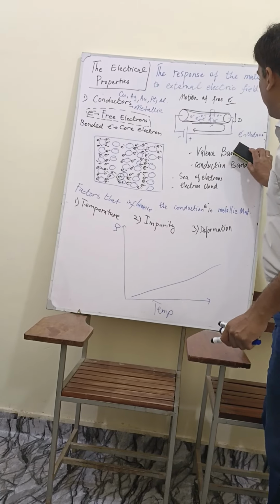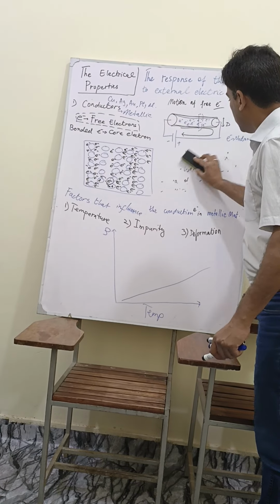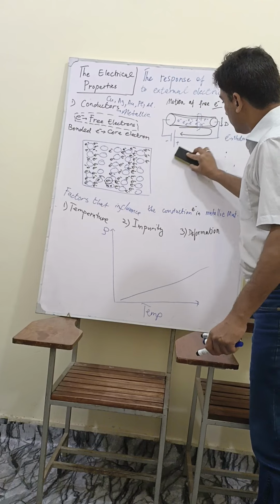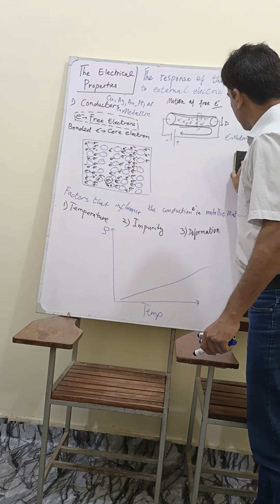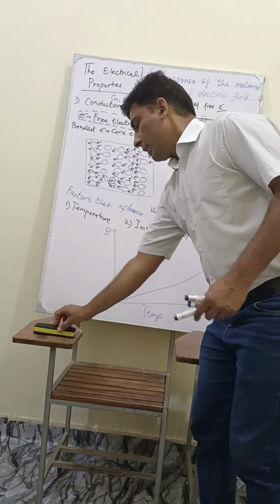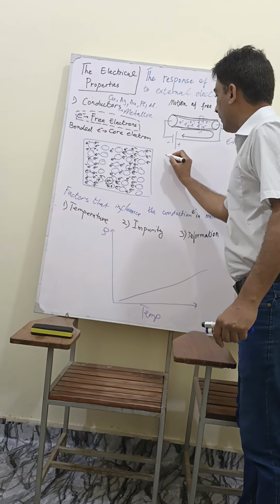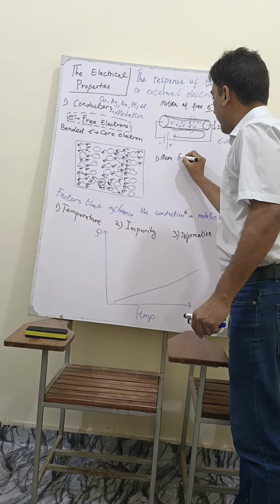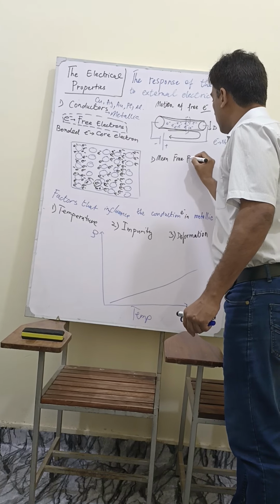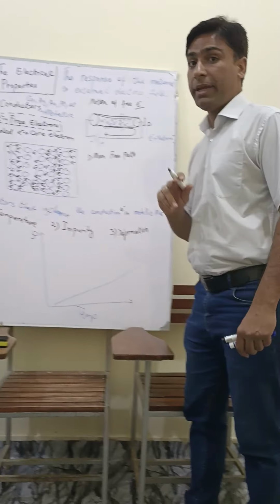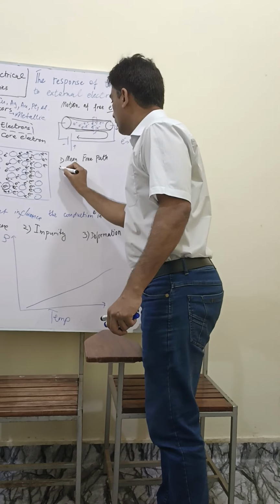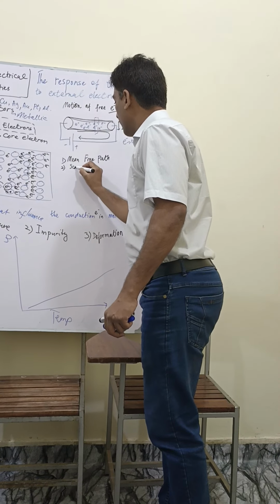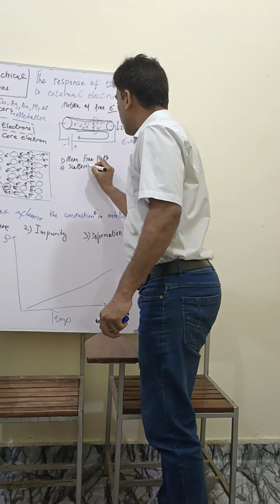Let me wipe this out, and here I can write a few things. Number one, mean free path. Number two, scattering of the electrons.